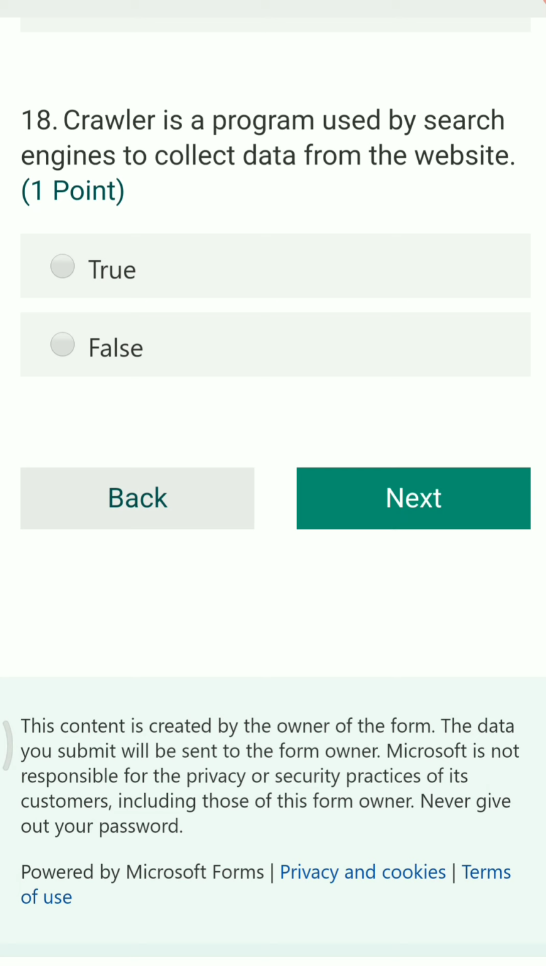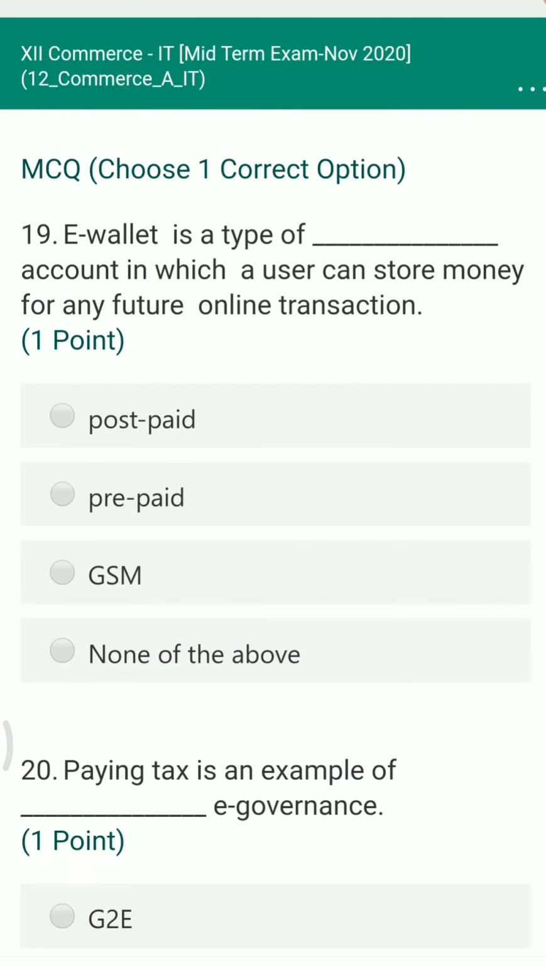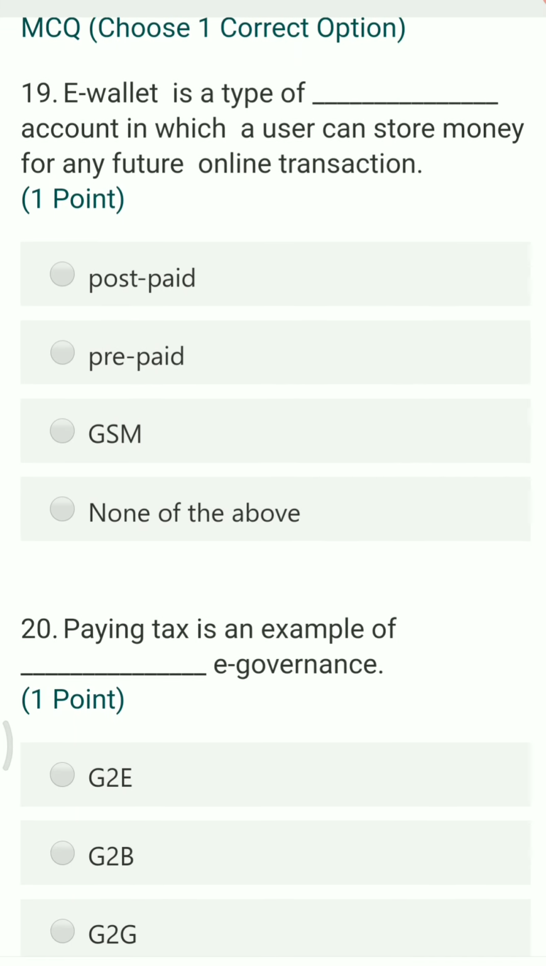Next question, crawler is a program used by the search engine to collect the data from the website. So this is true. Next section is MCQs with one correct option. So the first question is,